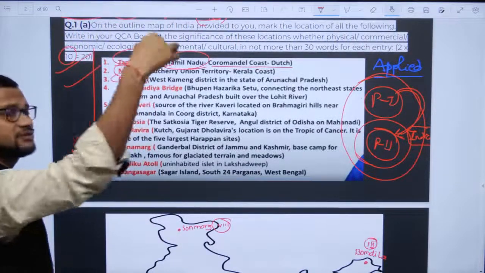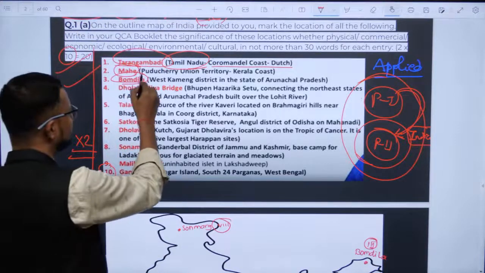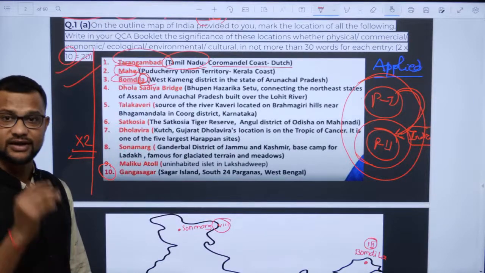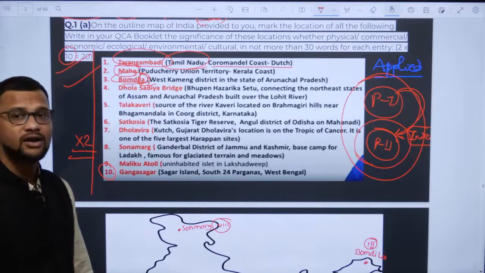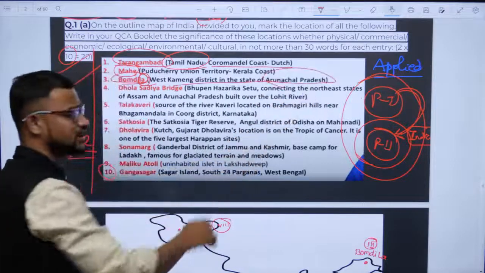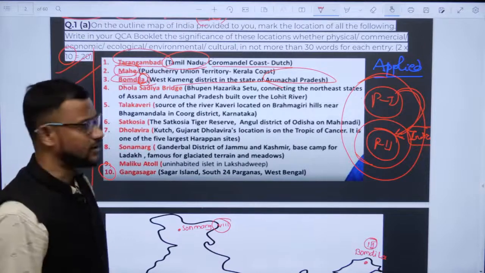Bomdila, it is in Arunachal Pradesh. Yeah, it is a pass. La means pass, right, whenever guys you encounter this term la in geography, that means pass, and that too specifically in Himalayan states. So it is a pass. It is in West Kameng district of Arunachal, which connects Arunachal and the Tibetan part also, partially.